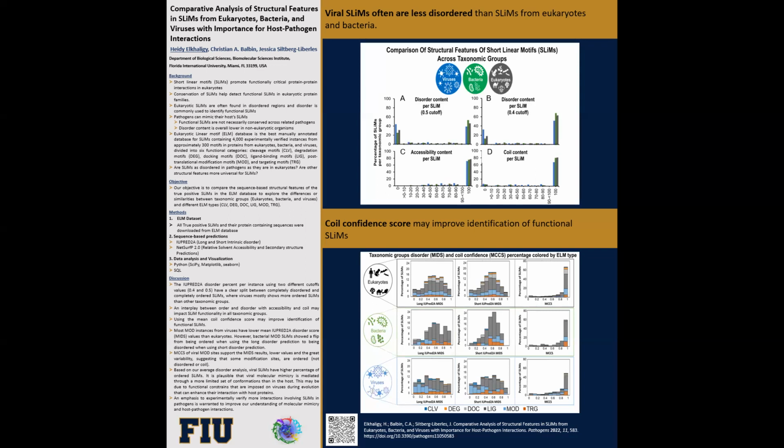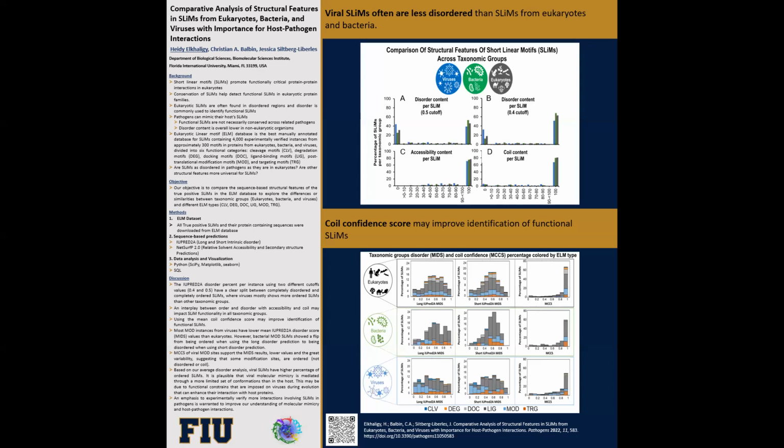Based on our analysis of the taxonomic groups, disorder, MIDS, and coil confidence and MCCS percentages, we think that coil confidence score may improve the identification of functional SLiMs, as shown in the lower figure. The same analysis, when colored by ELM type, demonstrated that most viral SLiMs involved in post-translational modification, or MOD instances, colored in light blue, have lower mean IUPred disorder score or MIDS values than eukaryotes. However,